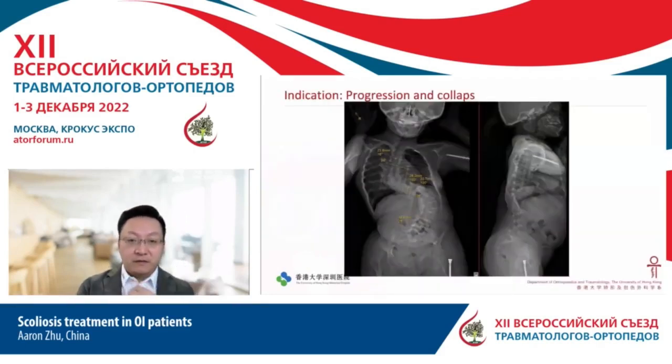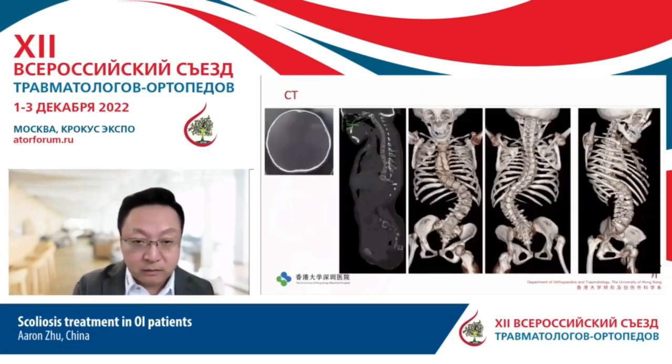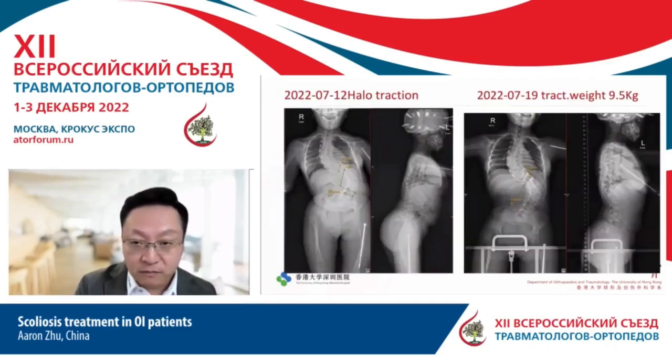Yeah, this is another case of very severe curves. So you can see that scoliosis in OI varies from a very mild one, which mimics AIS, to a very severe, weird, bizarre one. You can see from the CT scans.